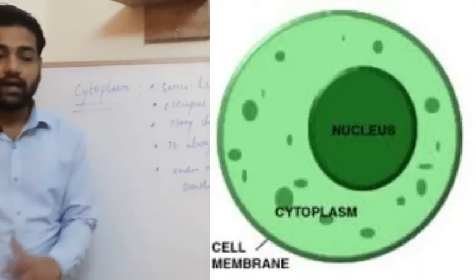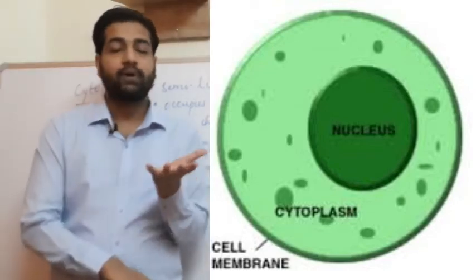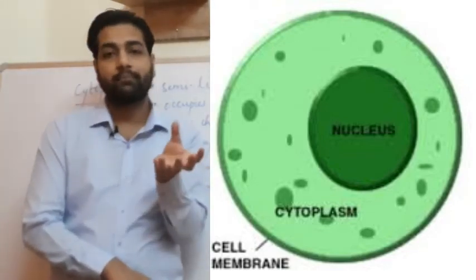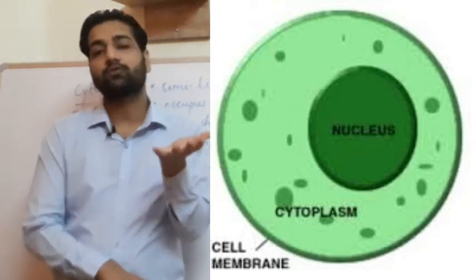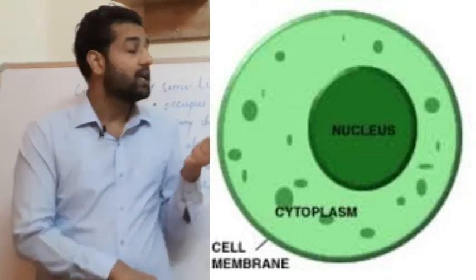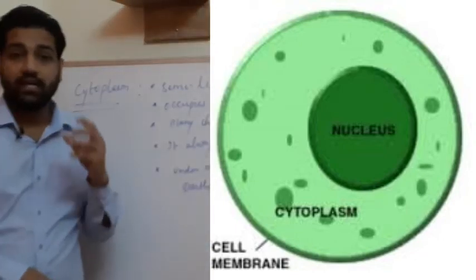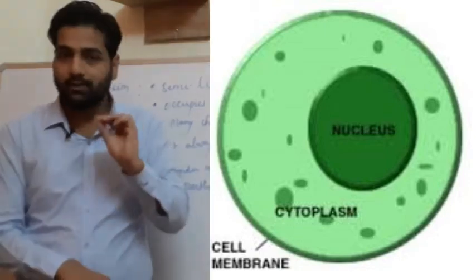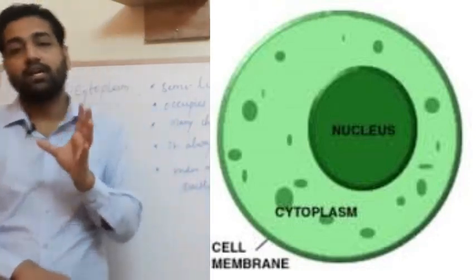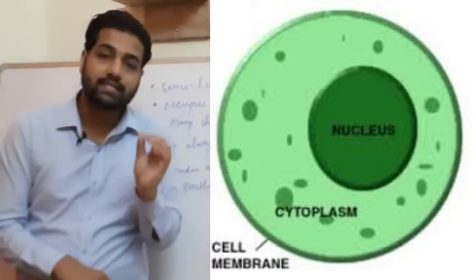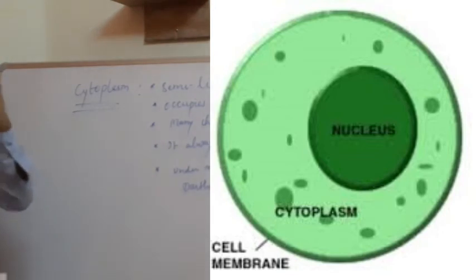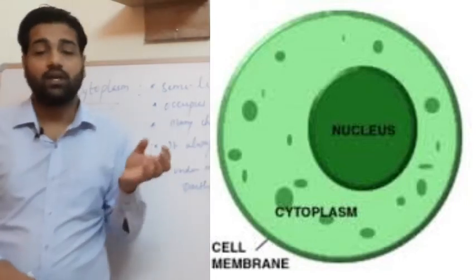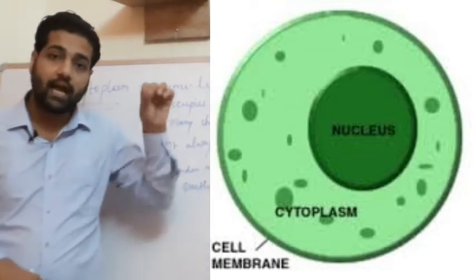Students, if we are talking about the cell, then after the membrane and the cell wall, the main part of the cell is the watery substance, the main base of the cell, known as cytoplasm. It is a jelly-type semi-liquid substance which contains all the organelles of the cell, the parts which perform various functions. Cytoplasm occupies the maximum area, and the various cell organelles are embedded in it.